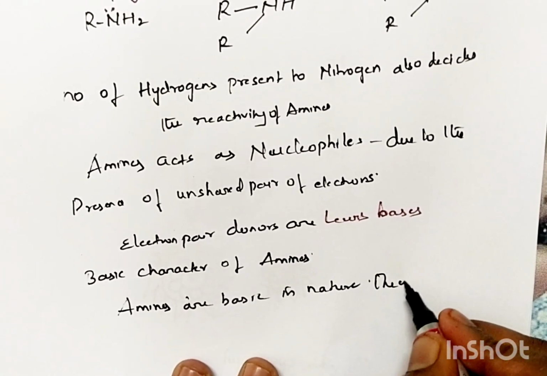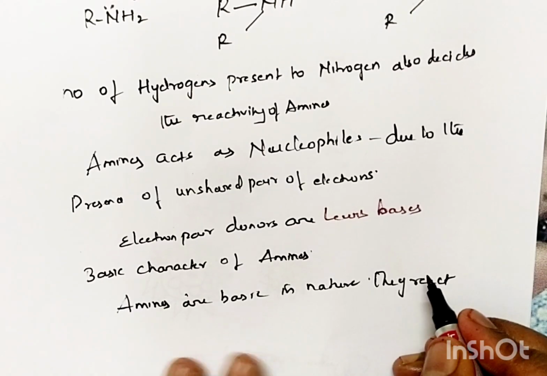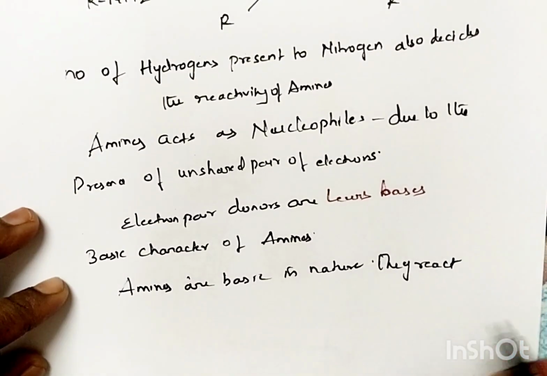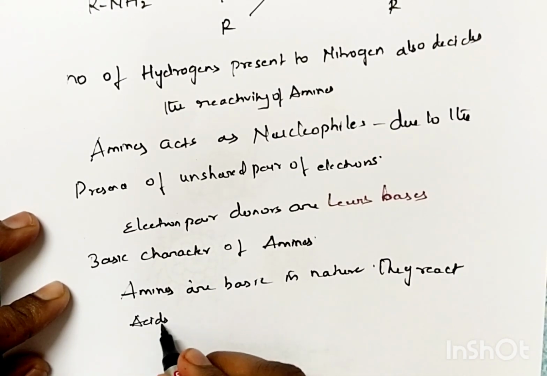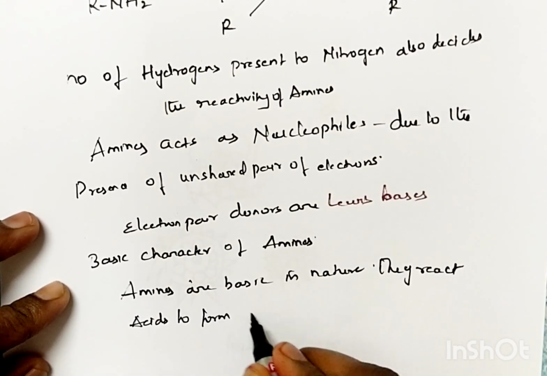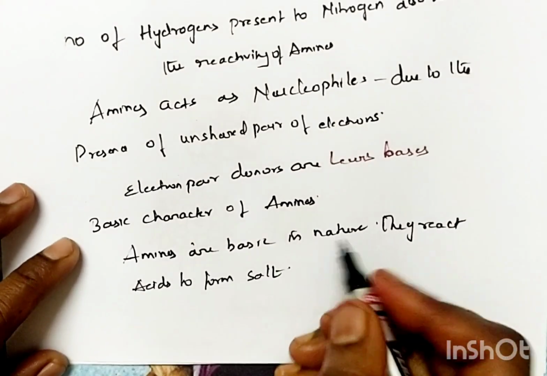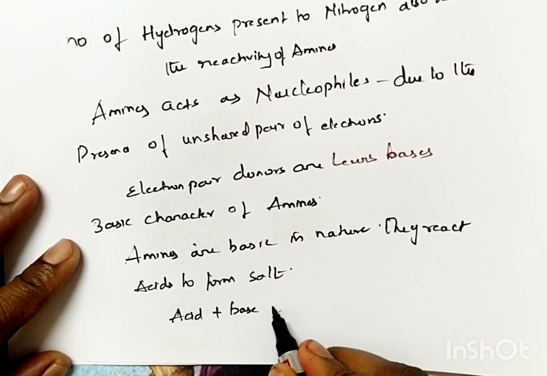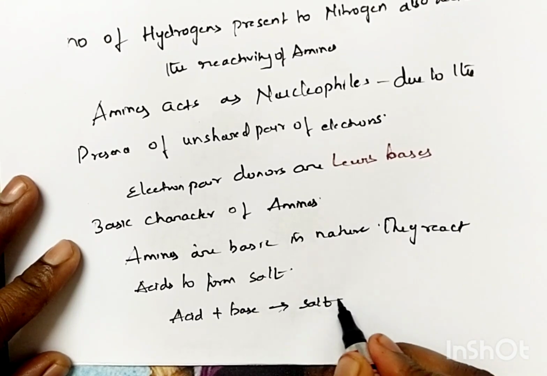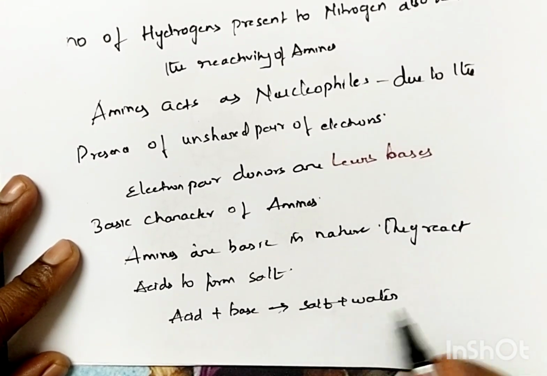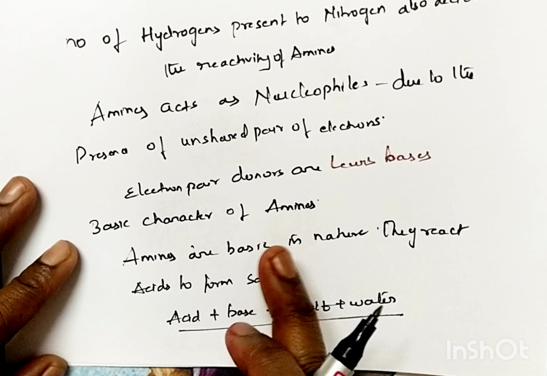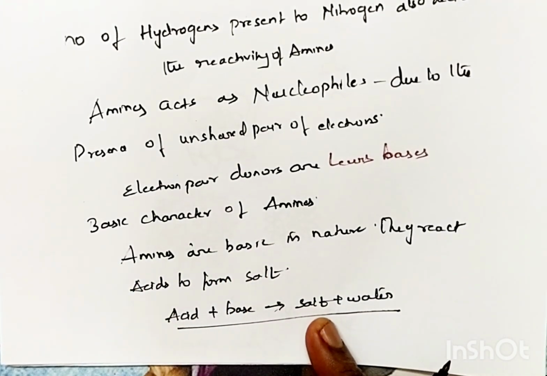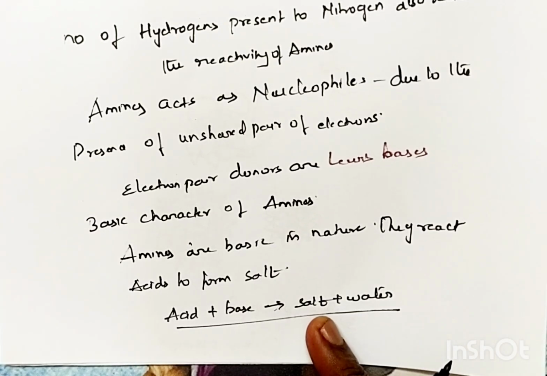They react with acids. That means amines react with acids to form salts. We know neutralization reaction: what happens when an acid and a base combine to form salt and water? So we know this is a basic reaction. So here amines are acting as bases. When they react with an acid, they form salts. So amines have basic nature.